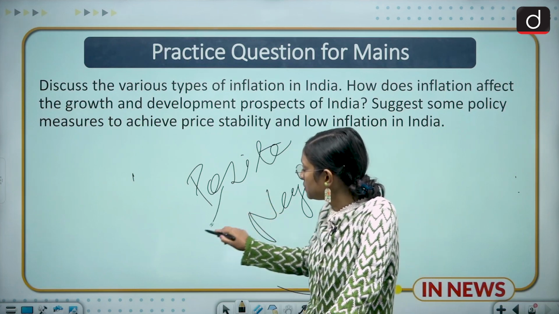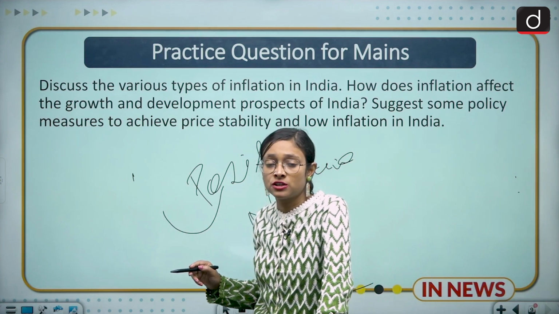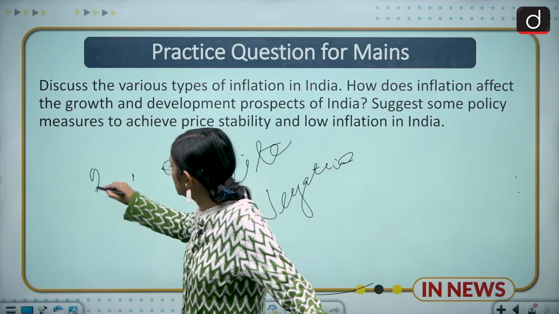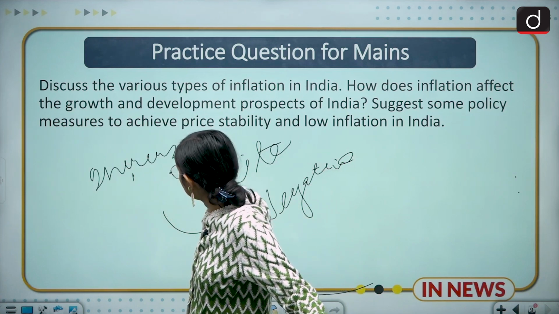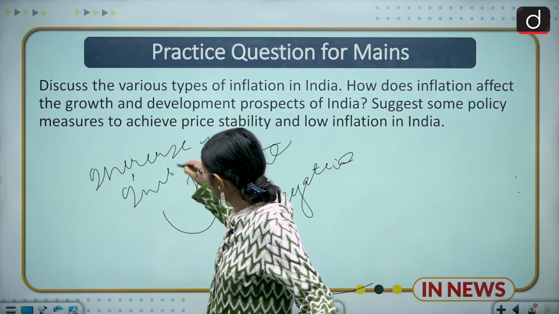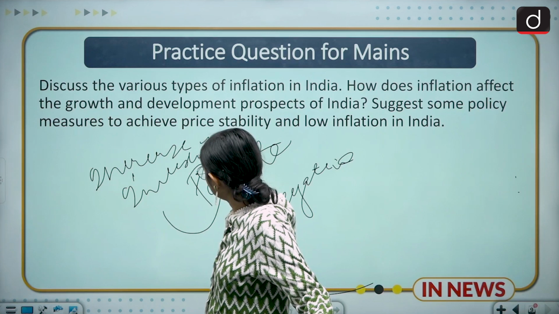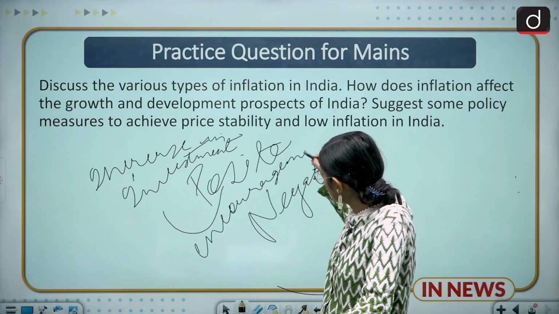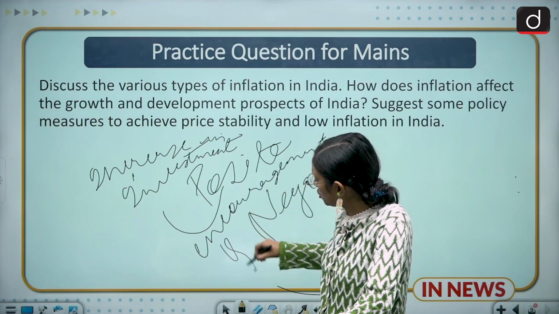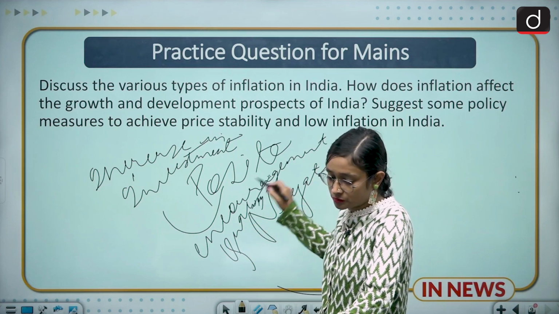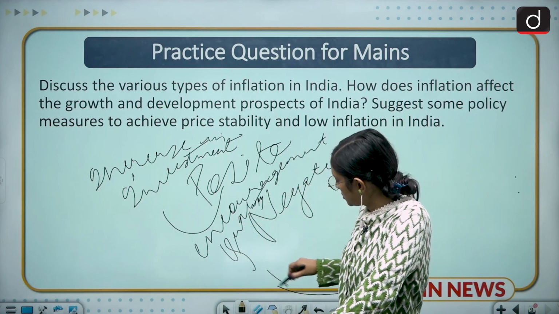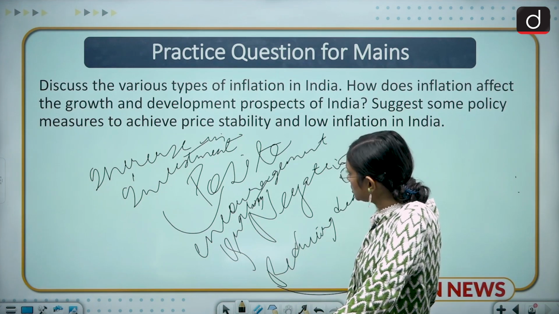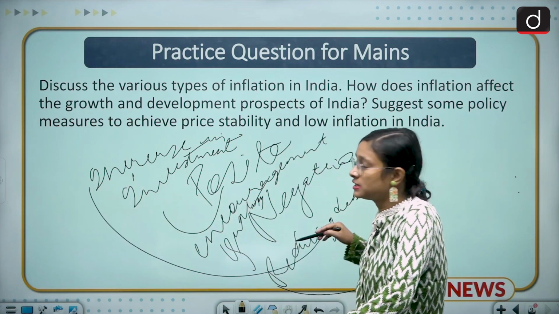When there is moderate inflation, what positivity will we have? We'll have an increase in investment, encouragement of purchasing power, a better look at the quality of any product, and reduced debt burden. So these are the positive signs for any economy when there's moderate inflation.